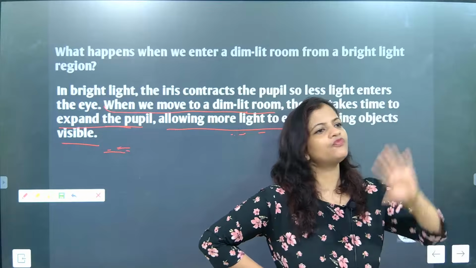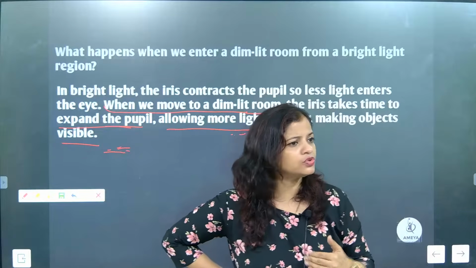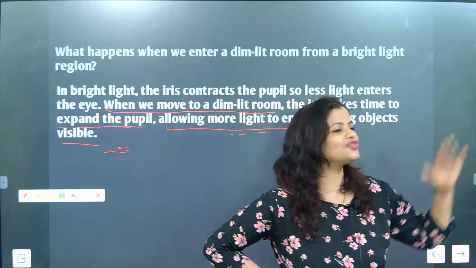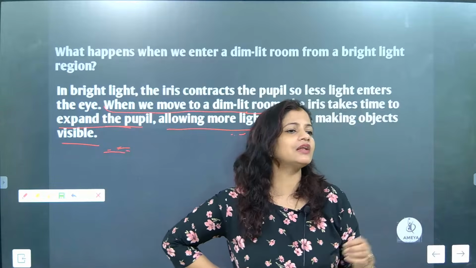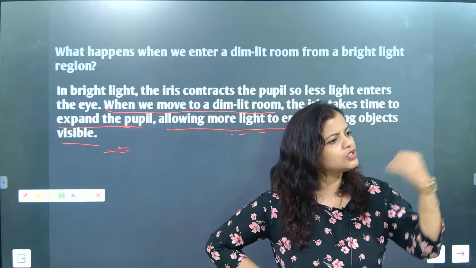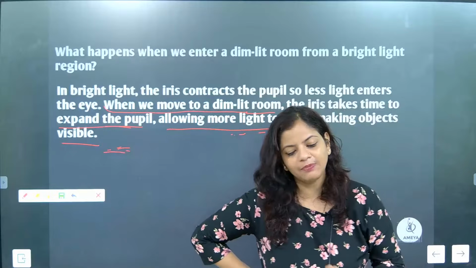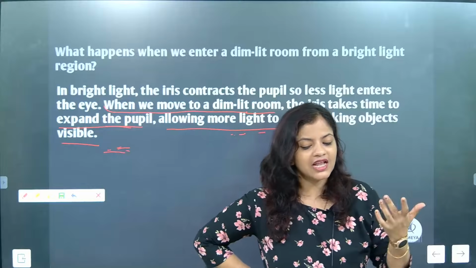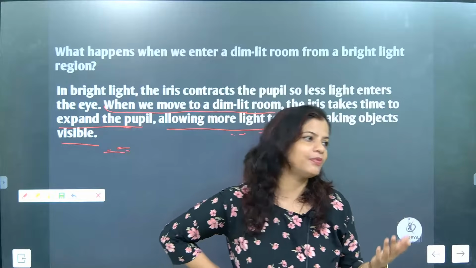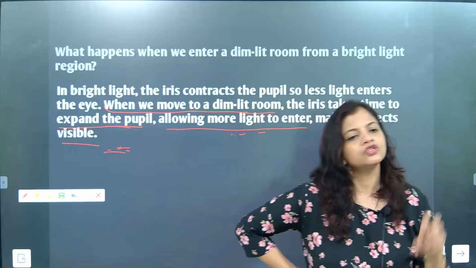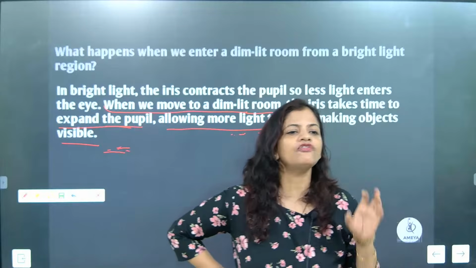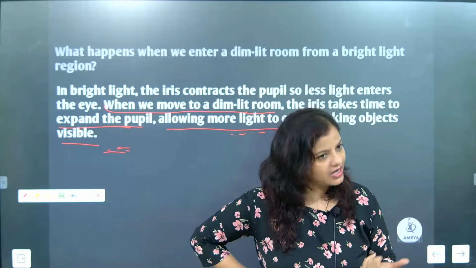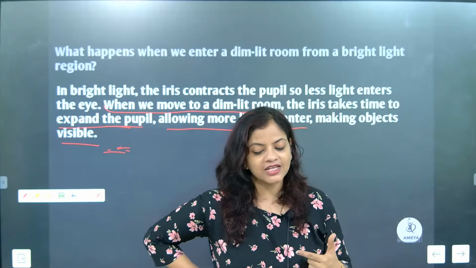Understood? That time, whatever light is coming from the window or some outer source, like street light or window light, it will try to expand the pupil so that more light can enter at that particular moment. Understood? So the iris is expanding and contracting the size of the pupil.